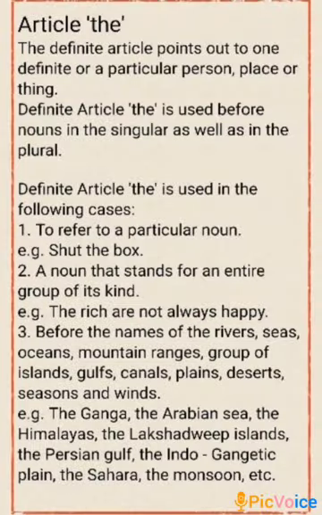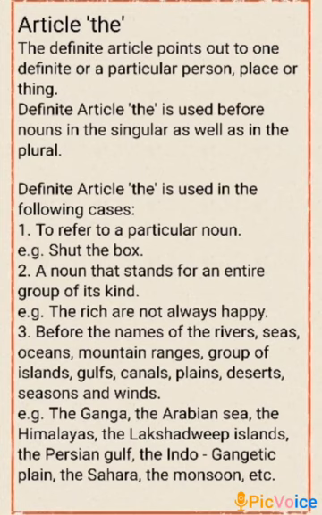Now, article the. The definite article points out to one definite or a particular person, place or thing. Definite article the is used before nouns in the singular as well as in the plural. Definite article the is used in the following cases: to refer to a particular noun. For example, shut the box. A noun that stands for an entire group of its kind. For example, the rich are not always happy.